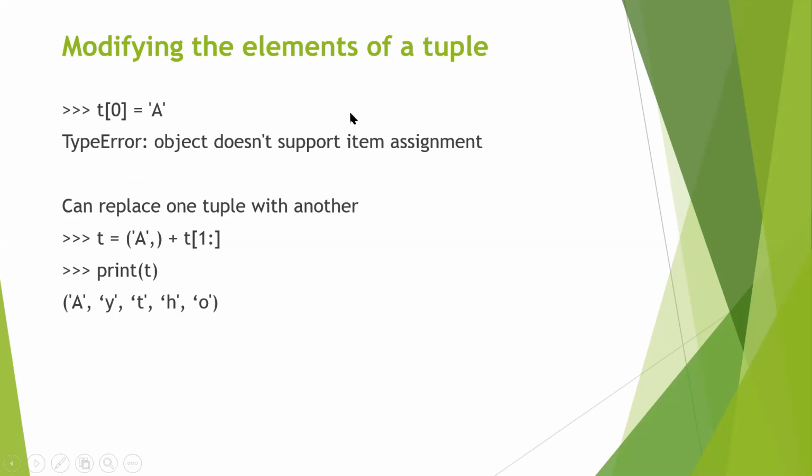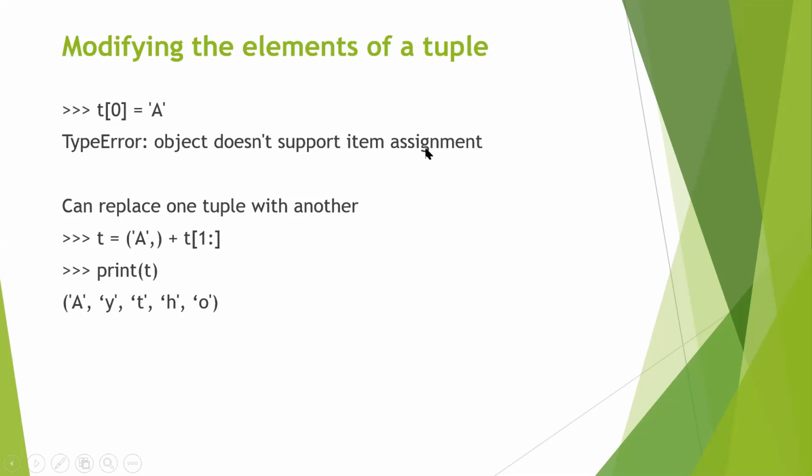Now, how do you modify the elements of a tuple? If you remember, as I initially mentioned, tuples are immutable. You cannot directly modify the elements of a tuple. So if I say T of 0 is equal to capital A, it will not allow me to. It will give an error. It's saying type error, object doesn't support item assignment, as it is immutable.